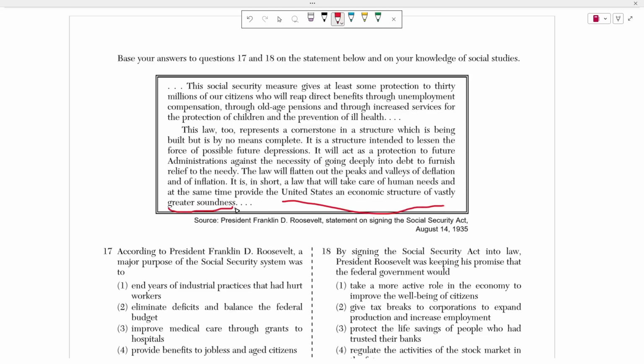So what he's saying here is that he's trying to implement the Social Security system. Right? What Franklin D. Roosevelt did was he essentially passed a lot of legislation that would fix the issues that occurred during the Great Depression, right? The Great Depression, again, major economic downturn for the United States of America. So what he's doing with all these acts is he's trying to get the American economy to recover and rebound, and he's also trying to create programs that would prevent something as bad as this from happening. So the Social Security Act is, like he said, providing the United States with an economic structure of greater soundness, right? He's making it more structured, more sound, more stable, right?